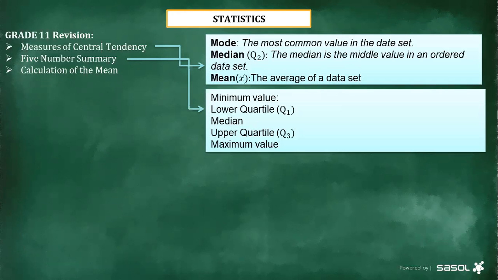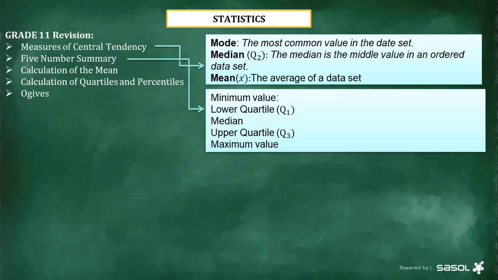Then you must be able to calculate the mean. Remember, I also touched on this one. I think we'll do it practically at a later stage so that you can know how to calculate the mean. And then you must be able to calculate the quartiles and the percentiles. And then the OGIF. The OGIF is the graph. So you must know how to plot this graph. And sometimes this graph is going to be given to us. Then if it's given to us, we have to interpret it. You must be able to interpret the OGIF graph.